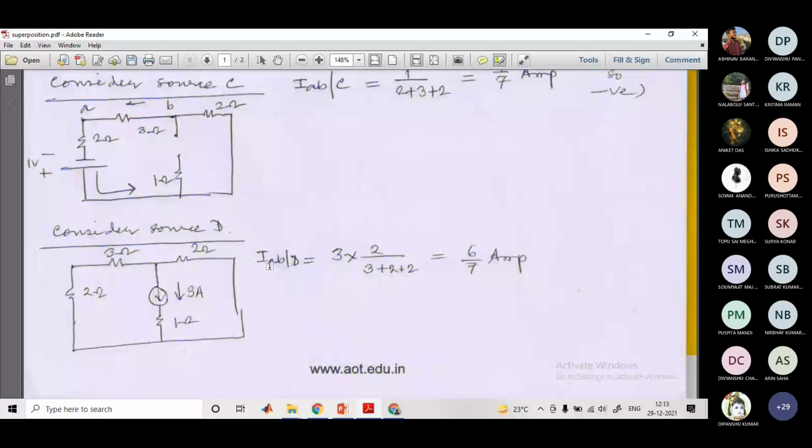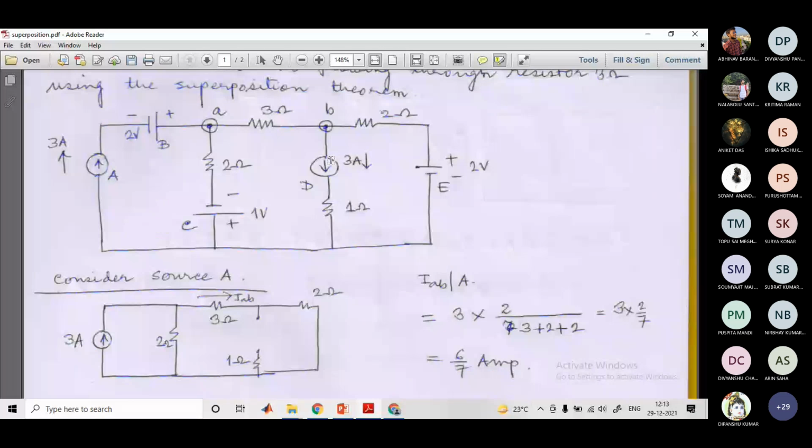Source D, when we are taking it, if you look back at the circuit, this is your source D. It's a current source, right? All other sources we have to replace. So what we do, these two terminals we will short. So E will be replaced by a short circuit. C will be replaced by a short circuit. This will be replaced by a short circuit, and this will be by an open circuit. So open circuit means this part totally you can ignore because it is open, isn't it?